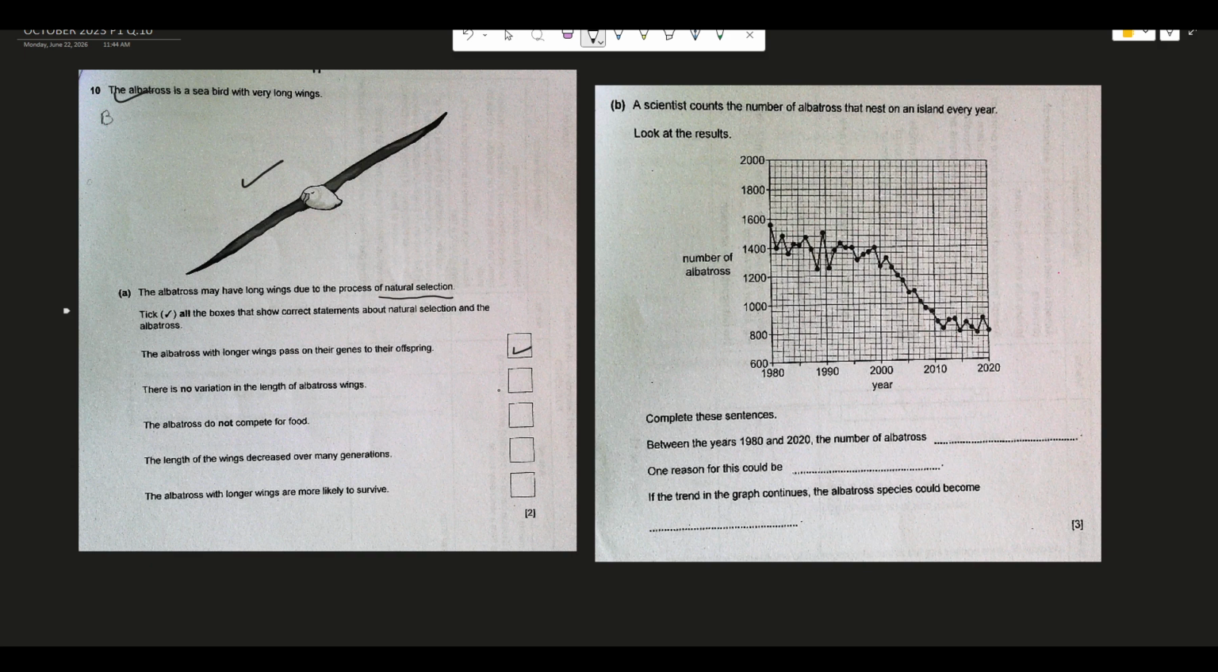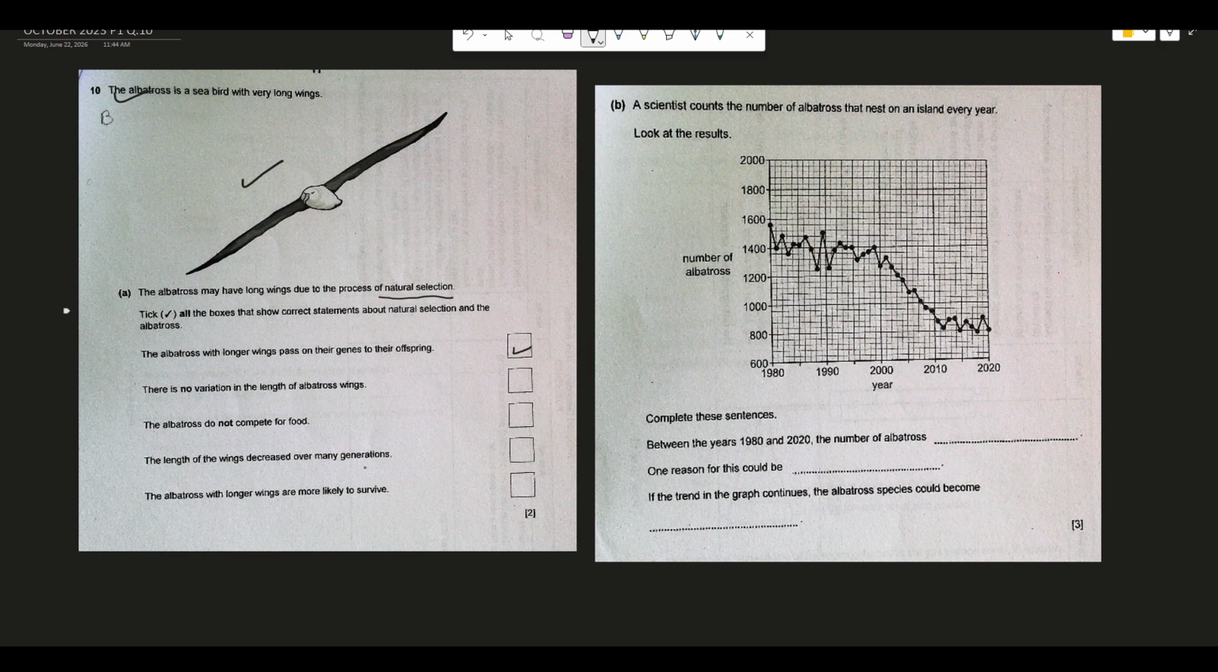Now that is also not possible, because whether it's albatross or any other species, food is needed by everybody. Whether it is a plant or animal, food is needed. So you cannot say that albatross do not compete for food. It has to compete for food. So this is also something which I don't want to put a tick mark.